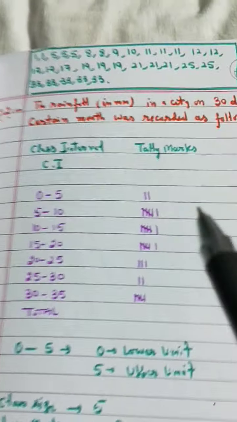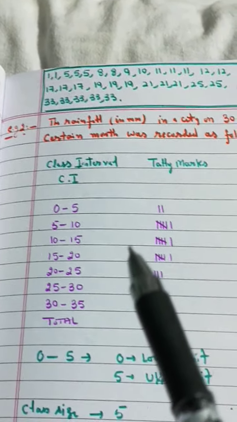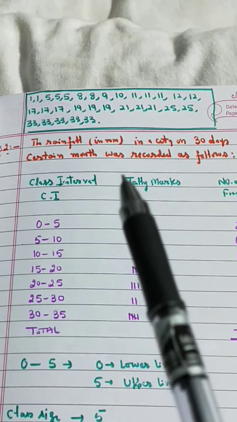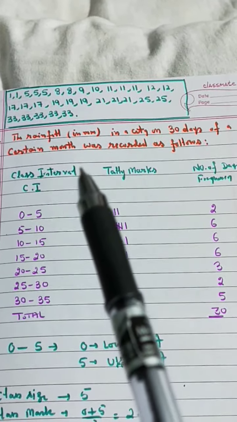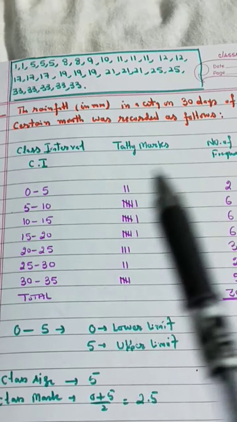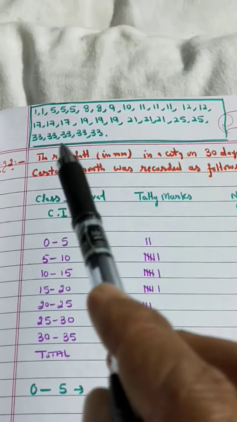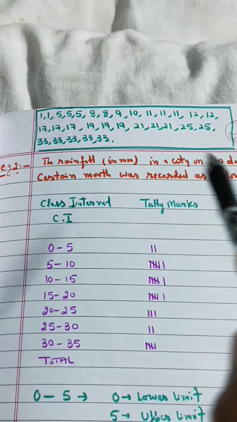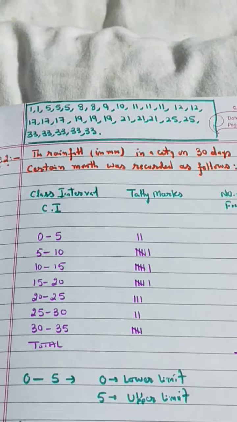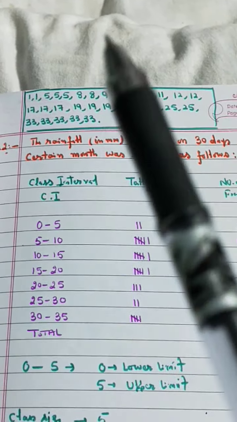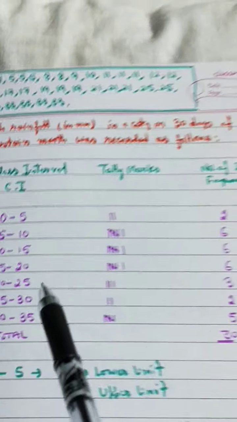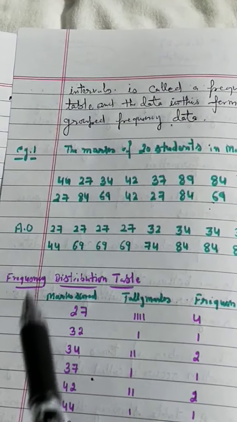And the second one, I have taken this second example. The rainfall in millimeters in a city on 30 days of a certain month was recorded as follows. Now we can arrange this raw data in ascending order, and after that we can arrange it in class intervals, a grouped frequency distribution table. This is called your grouped frequency distribution table, and this is your ungrouped frequency distribution table. It is ungrouped, but this is grouped.